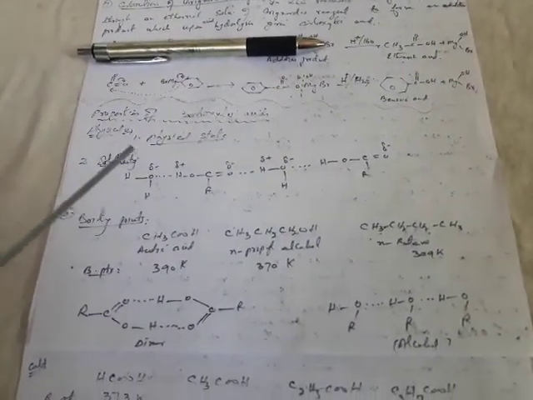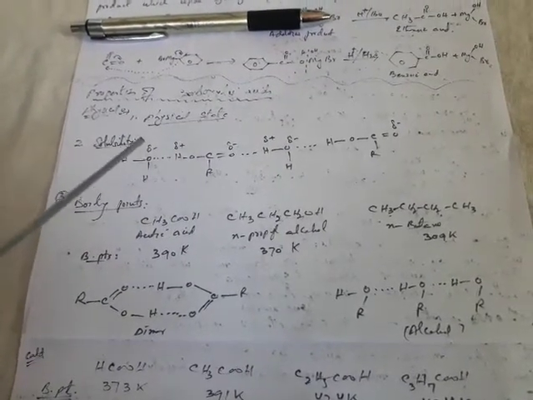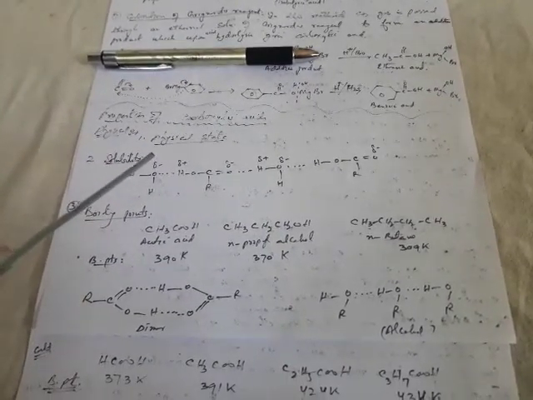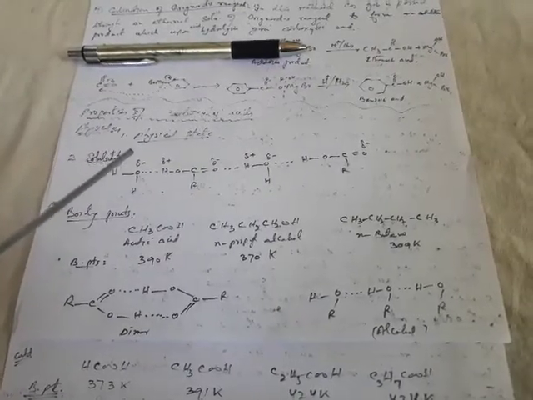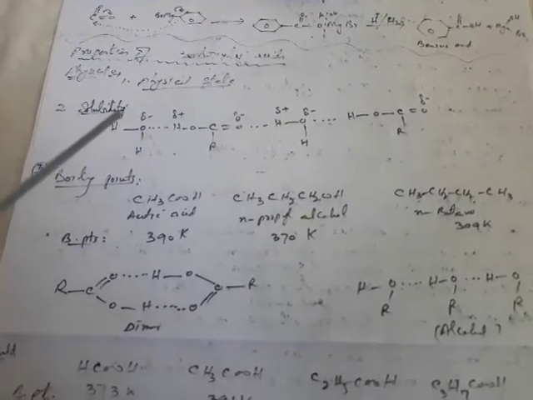Now the solubility of the lower members of these carboxylic acids is due to the formation of hydrogen bonds, in which the carboxylic oxygen forms hydrogen bonds with the hydrogen atom of water, and the hydrogen of the hydroxyl group forms hydrogen bonds with the oxygen atom of the water molecule. As you can see here, this is a water molecule and this is a carboxylic acid.